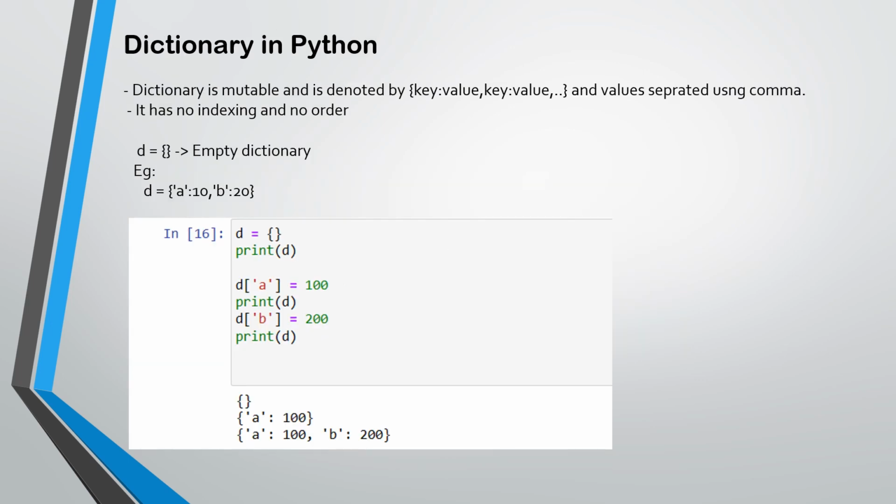After tuple, we will talk about dictionary in Python. A dictionary is mutable and is denoted by key and value. Here the key is unique and the value can be any value, separated using commas. It has no indexing and no order. Let's take an example of a dictionary. Here we will take d, which is an empty dictionary, and a, b are its keys and values are 100 and 200. So when we print it, the output is a: 100, comma, b: 200, where a and b are the keys and values are 100 and 200.